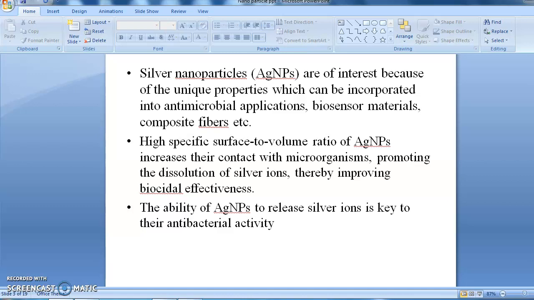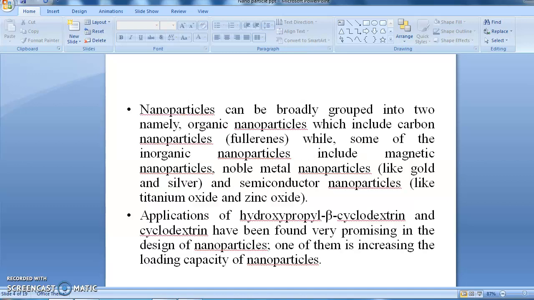fibers, etc. The high specific surface to volume ratio of silver nanoparticles increases their contact with microorganisms, promoting the dissolution of silver ions, thereby improving biocidal effectiveness. The ability of silver nanoparticles to release silver ions is key to their antibacterial activity.